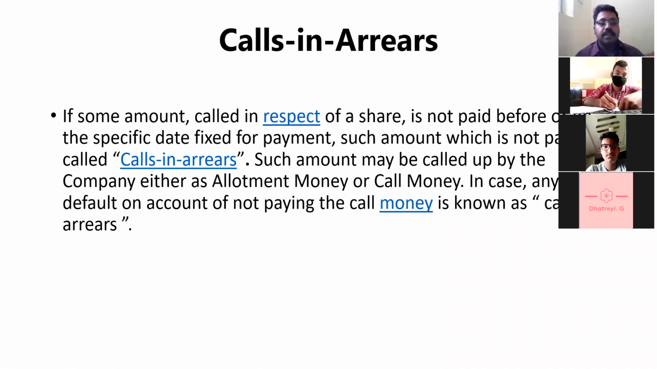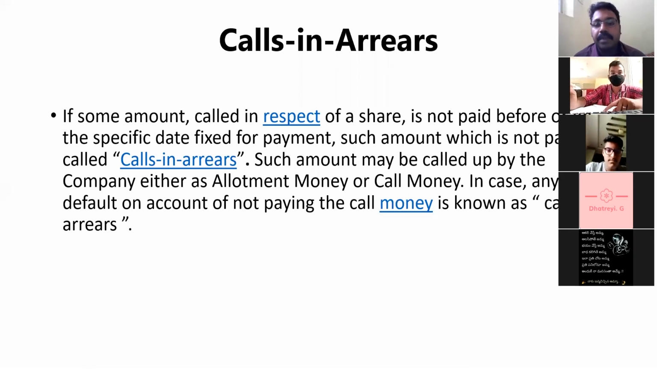Here is one definition: if some amount called in respect of a share is not paid on the specific date fixed for payment, such amount which is not paid is called calls in arrears. Such amount may be called up by the company either as allotment money or call money. So the calls in arrears may be in the allotment or in the call money.